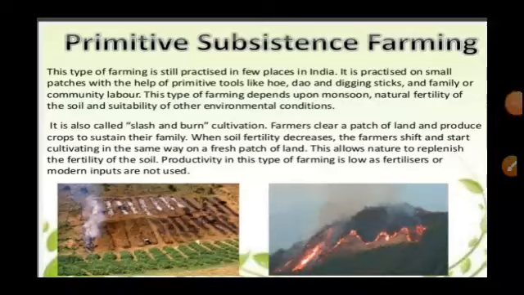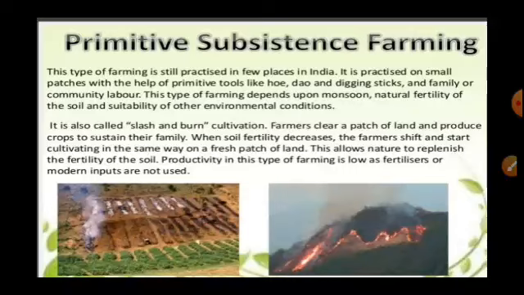This type of farming is still practiced in a few places in India. In primitive farming, the farmers use some part of land. They cut and burn all the plants and trees in that area and do cultivation. When the soil fertility is lost, they move to another land. This type of farming is known as primitive subsistence farming, which is still done in India.